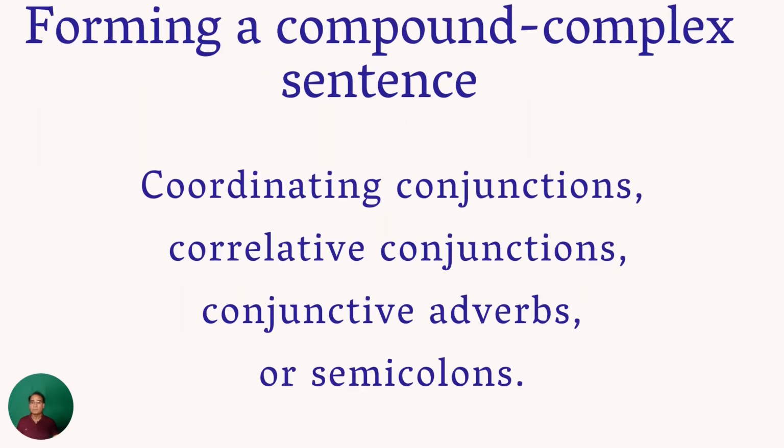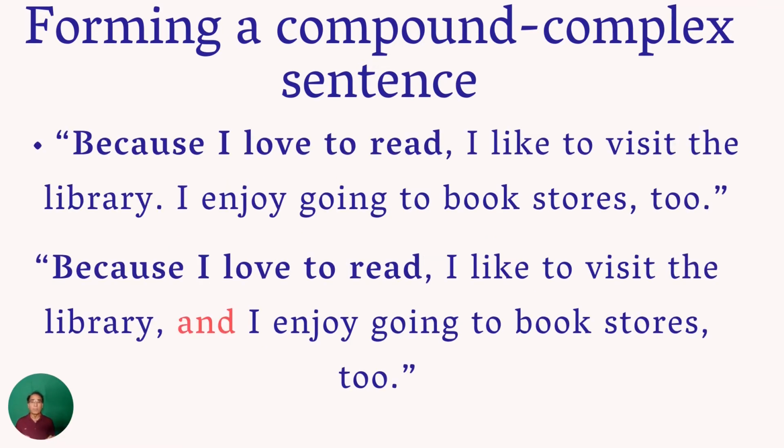So in a compound complex sentence, we join the complex sentence to another independent clause in the same way as for a normal compound sentence: with coordinating conjunctions, correlative conjunctions, conjunctive adverbs, and a semicolon.